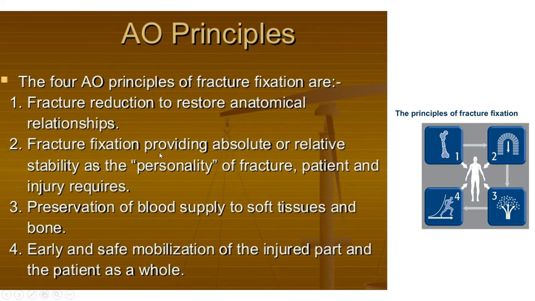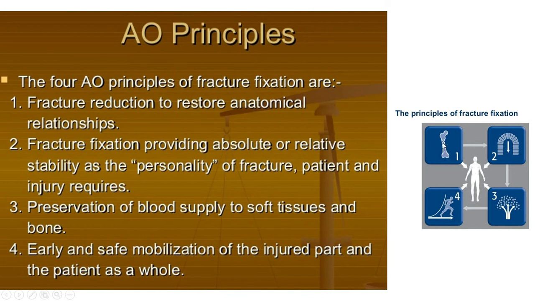Now the fracture fixation provides absolute or relative stability as the personality of the fracture, patient and injury requires. What I am telling is, suppose there is a periarticular fracture, then 100% reduction is mandatory to prevent joint problems.